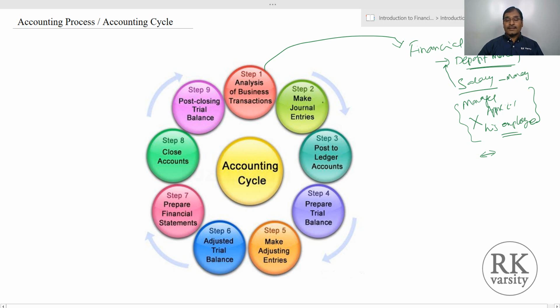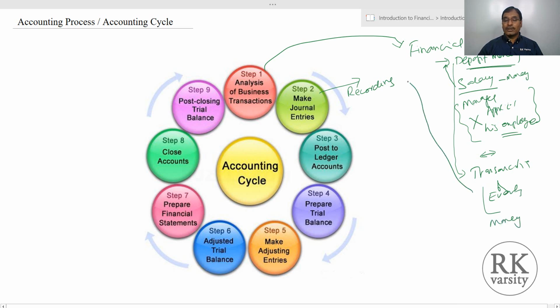Then next is to make journal entries. Making a journal entry is your recording. All the transactions and events which are economic in nature, that is, of a financial character, we convert into terms of money and then record in our books of records.